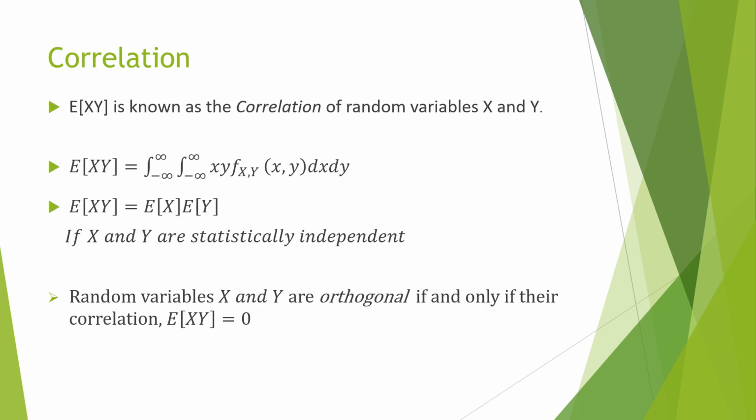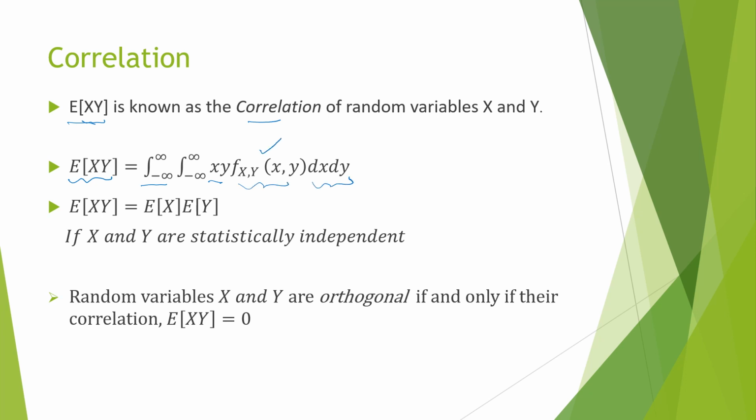Now we discuss what is correlation. E[XY] is known as the correlation of random variables x and y. It means expectation of the product of x and y is known as the correlation of random variables x and y. Now I substitute the values here. Expectation of xy is equal to the double integral of xy f_XY(x,y) dx dy.